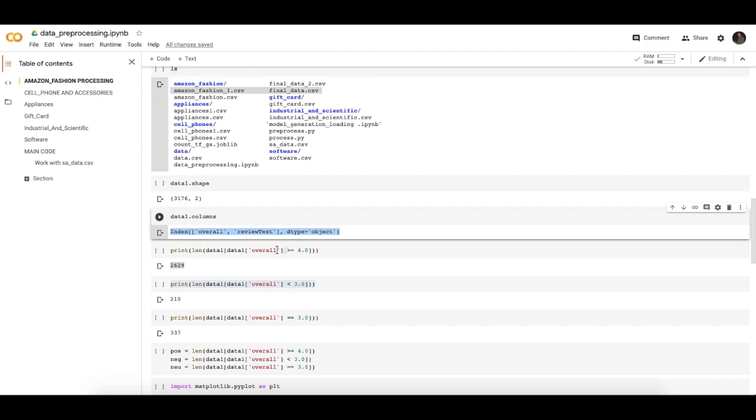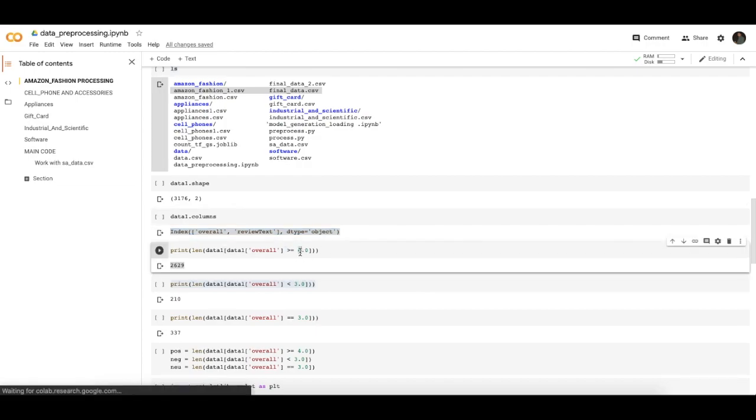Using the overall column, if a product has a rating greater than or equal to 4, then it goes to positive, and the number of positive ones in the CSV file is 2629.